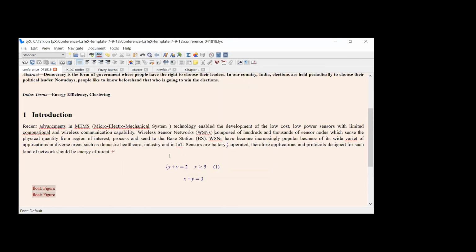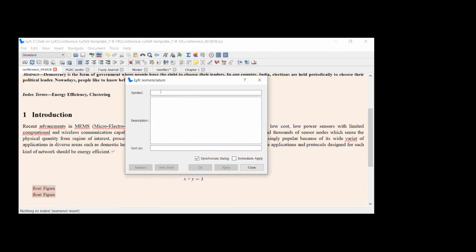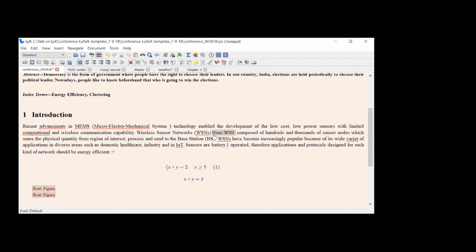Yes, ma'am. Sometimes you want to use an abbreviation for some text. Like for wireless sensor network, I don't want to write these three words again and again. I'll use an abbreviation, so you always keep some nomenclature in your thesis. So how can you do the nomenclature entry over here? Go to Insert, add Nomenclature Entry. For the symbol, I'll write WSN, and I'll keep the full form here, wireless sensor networks. Okay, so that nomenclature entry has been created.